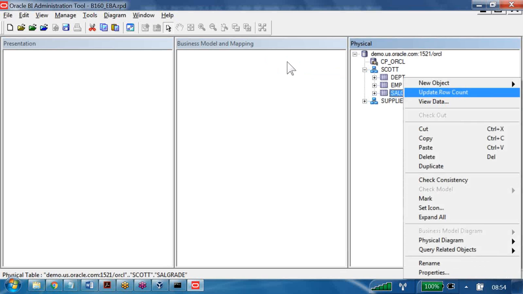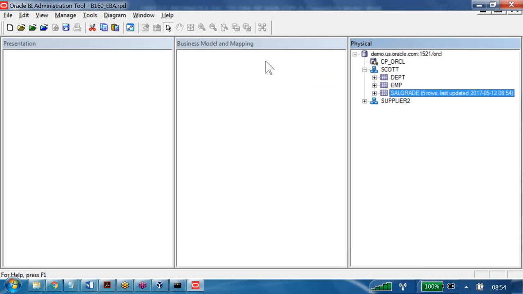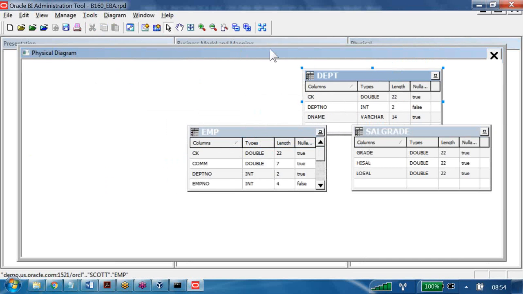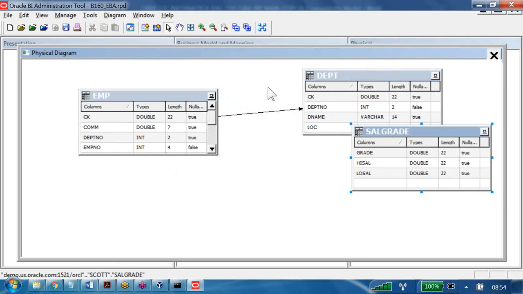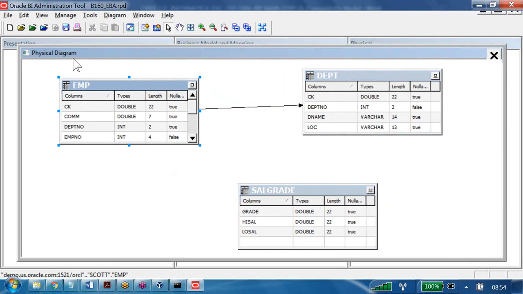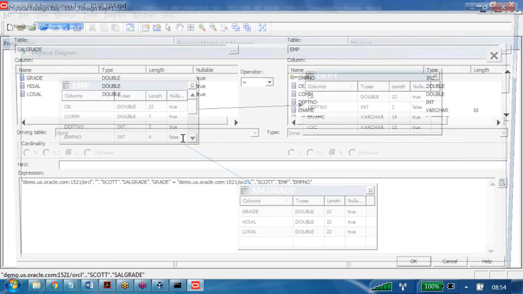The salary grade, how many rows? 5 rows. Now tell me, where are the more records, and where are the fewer? So where do I start and where do I end? I have to start with EMP and end with the salary grade.